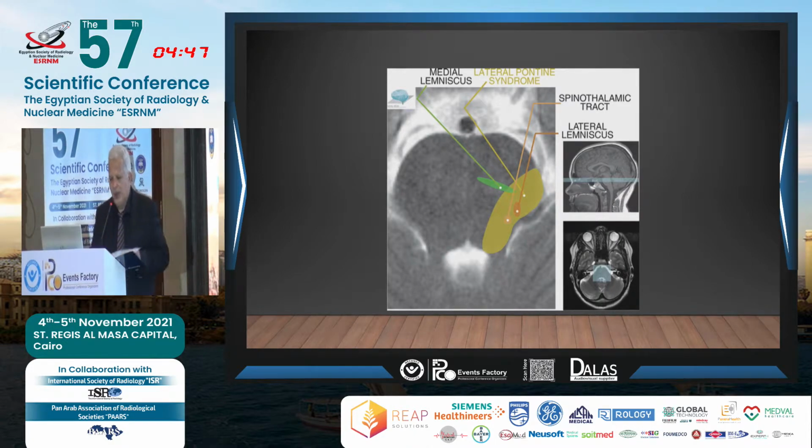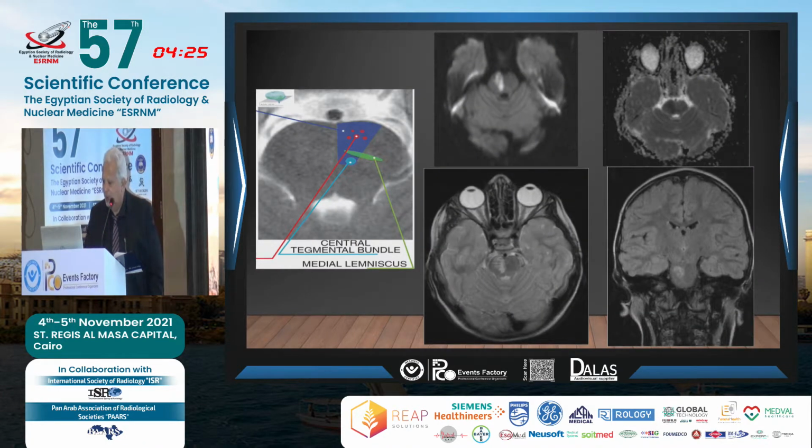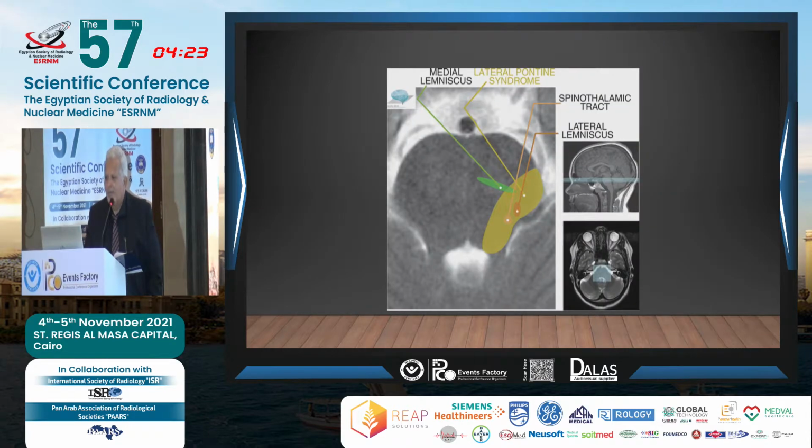This patient is coming with a lot of things. When this yellow area in the pons is affected, the patient comes with contralateral hemiplegia or hemiparesis. He comes with ipsilateral impairment of pain and temperature sensation, limb ataxia, facial paralysis, hearing loss, vertigo, and nystagmus. All of that, if you found an infarction or a lesion, pathology in this area. This is what they call the Marie-Foix syndrome.